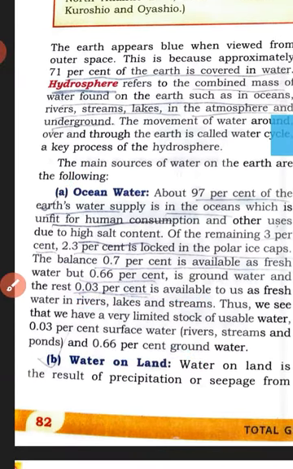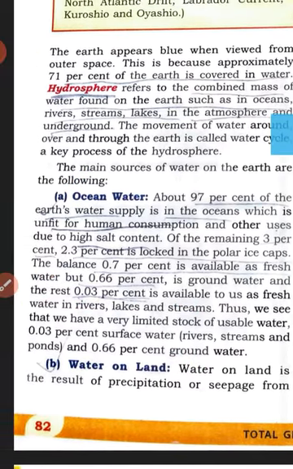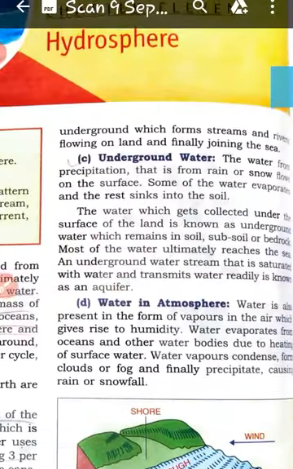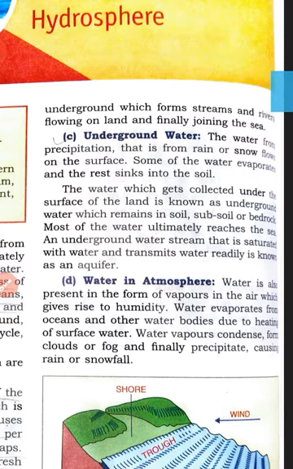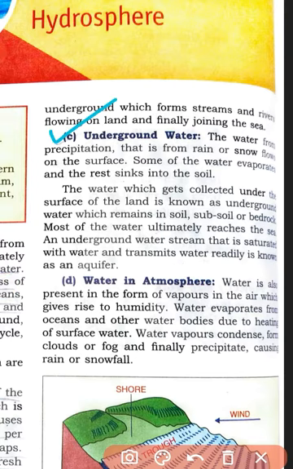Another is the water on the land. Water on land is the result of precipitation or seepage. Precipitation means precipitation in the form of rainfall, and seepage is the absorption by the soil pores, which forms streams and rivers that flow on the land and finally join the sea. Next is the underground water, found from the rainwater or the snow that flows on the surface. Some of the water evaporates and the rest sinks into the soil.